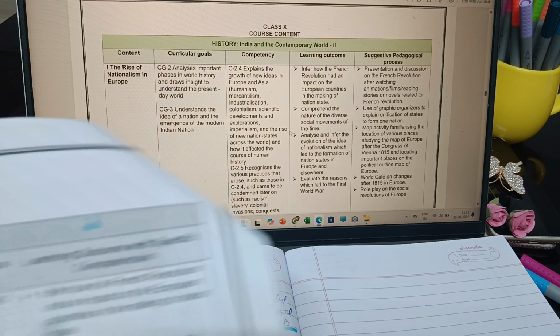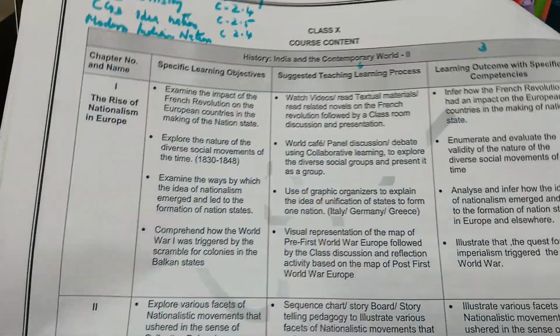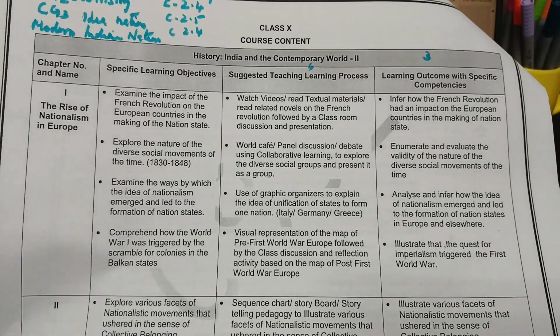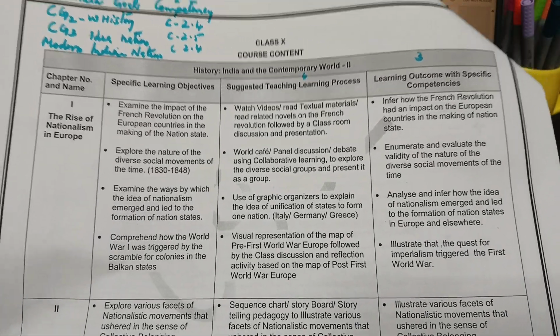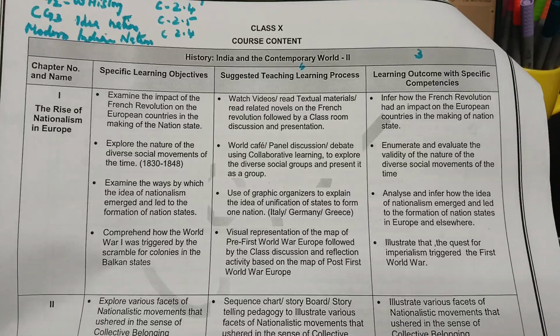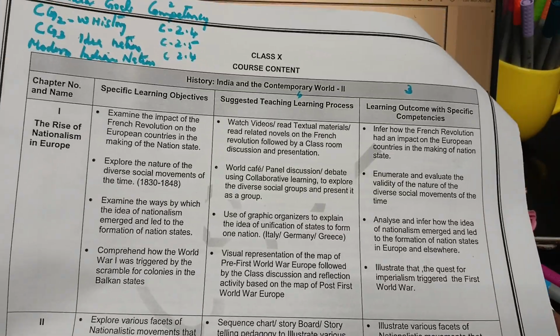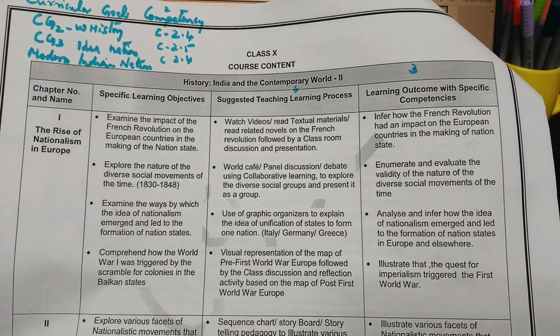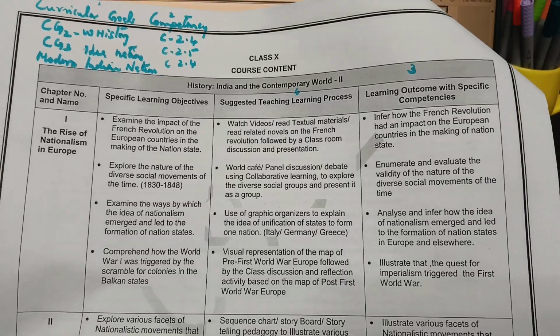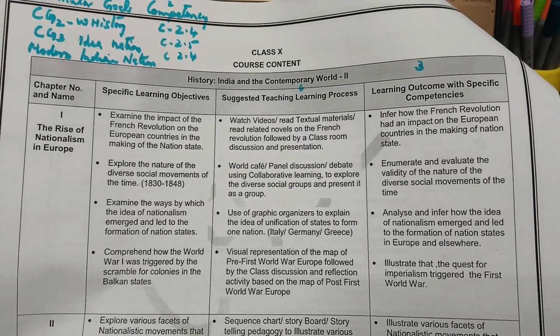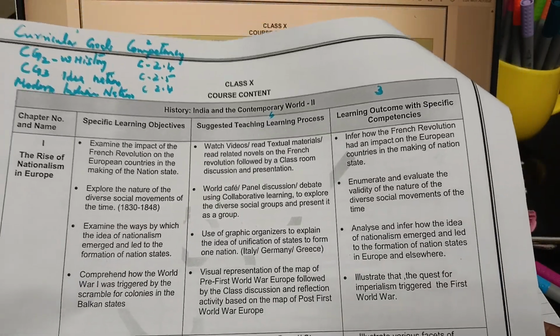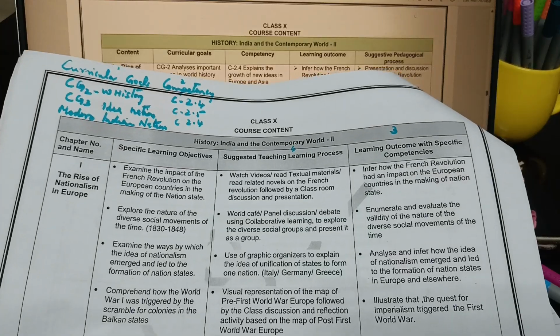I will show you these pages. I have taken a printout of all three 2023-24 syllabi, and now I understand the difference with the present syllabus. Earlier there were specific learning outcomes, and now there are learning outcomes only.